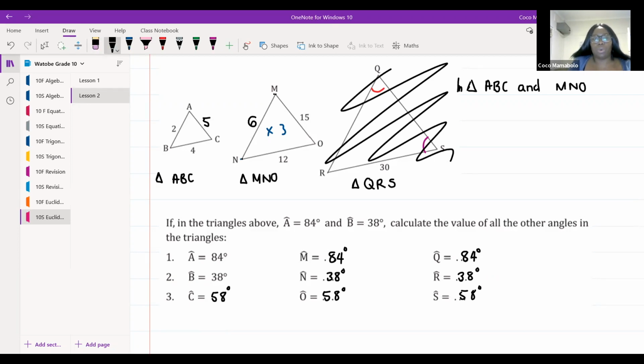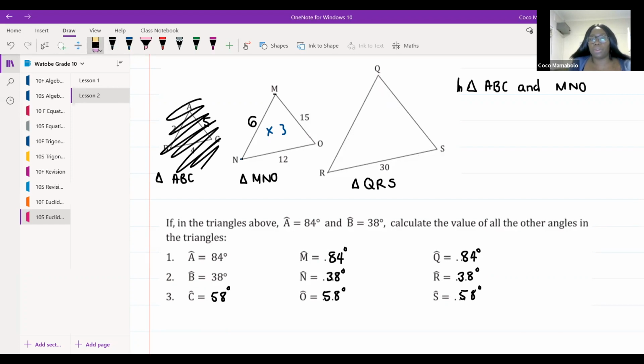Excellent. Now we're going to ignore this triangle, and we're going to talk about what's happening in this one over here. That one was a bit too easy. You guys could see it. Now let's say in triangle MNO, and I need to make sure I get the order correct, and triangle QRS. I want you guys to tell me, at face value, as you're looking at it, how did we get from 12 to 13?